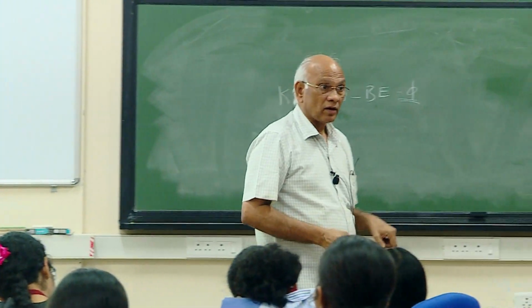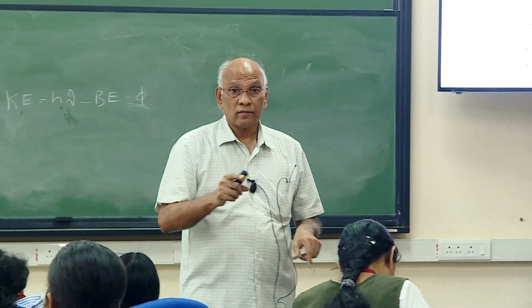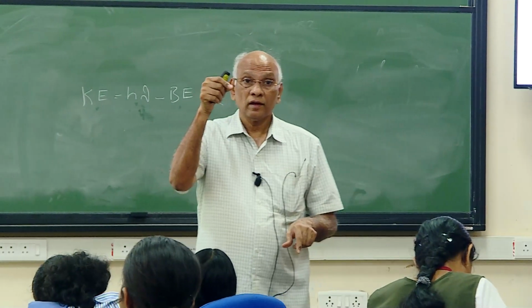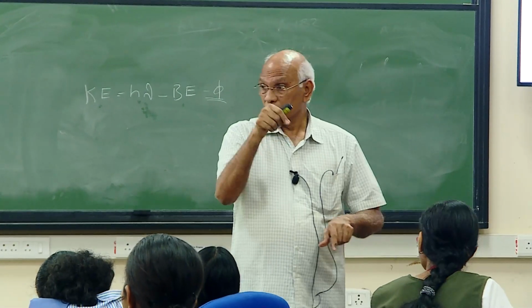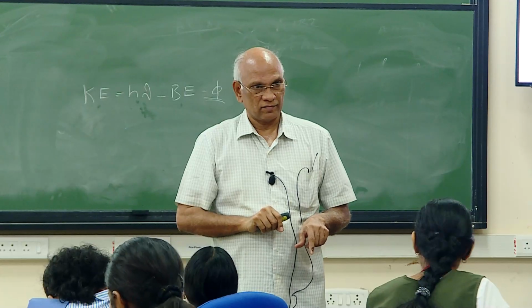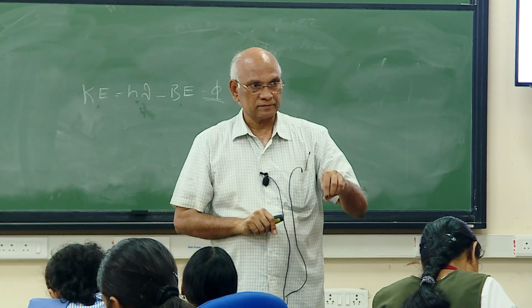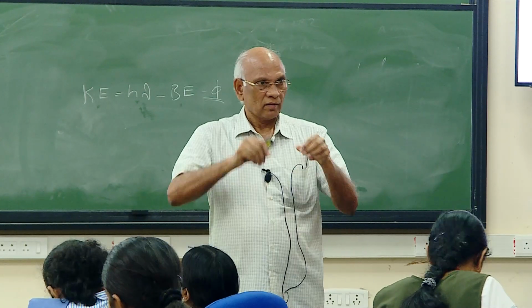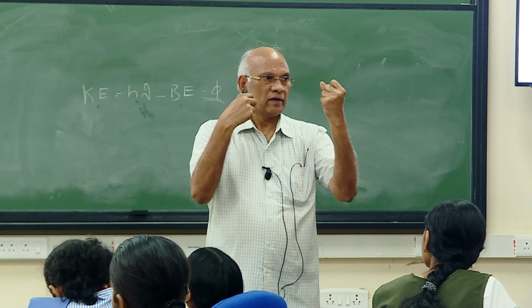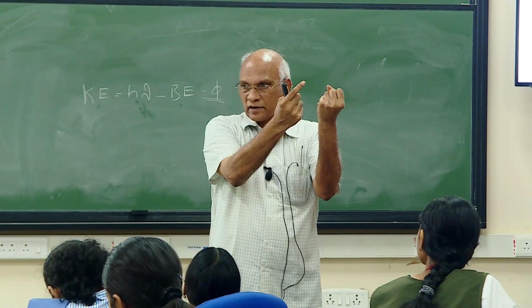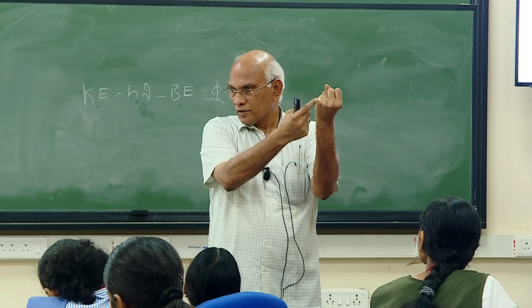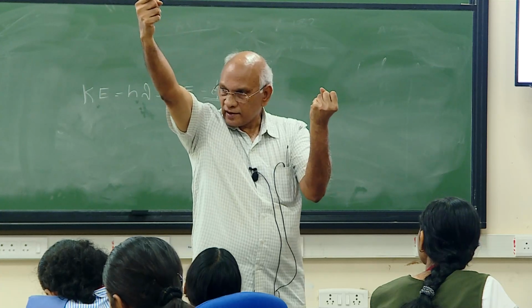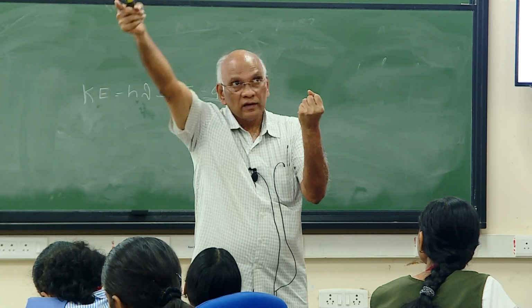But the core electrons are confined to the core, the nucleus of that particular atom. They are actually bound to it. Suppose there is a core here and an electron here. This electron is highly influenced by the core. But if there is an electron a little far away, it is very mobile.